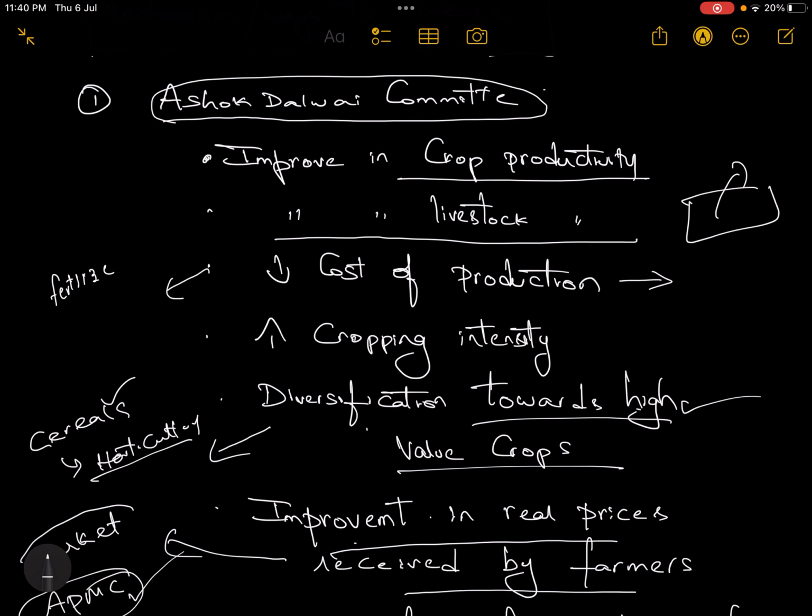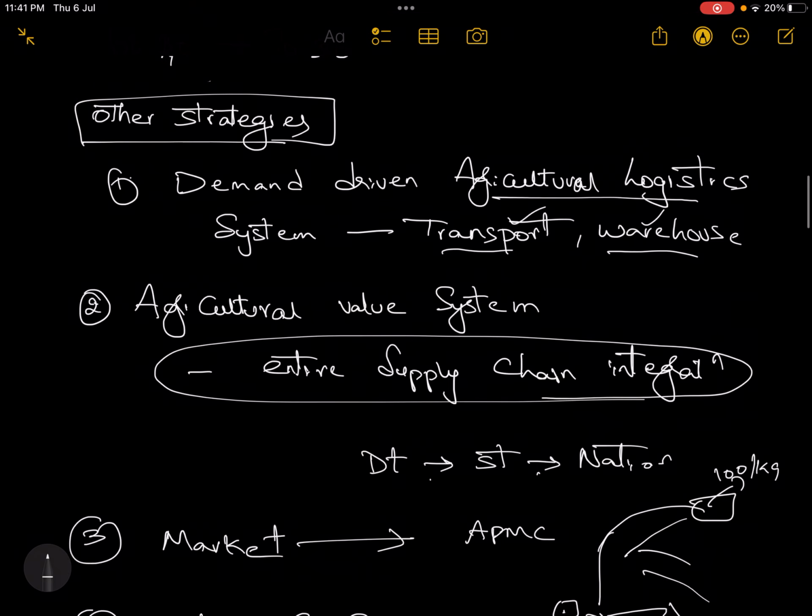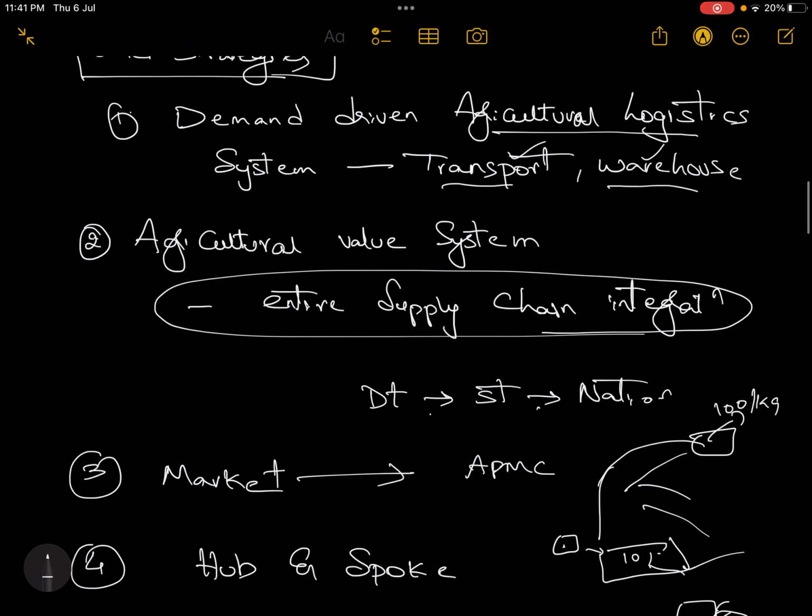How to improve crop productivity? Then we see here the strategies given. Crop productivity can be affected by the same factors. Generally they use different kinds of terminologies, but the reasons are the same. Crop productivity, intensity, returns and outcomes are all affected by various factors. Logistics is one such factor, where transport cost and warehouse cost all affect your input cost or the outcome of agriculture. So focus on agriculture logistics. Then the agriculture value system.